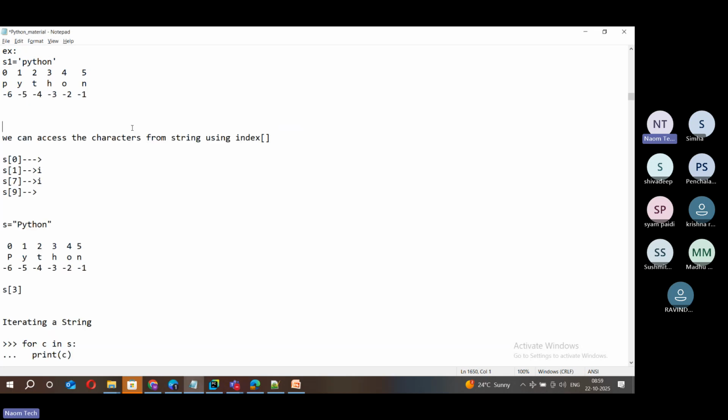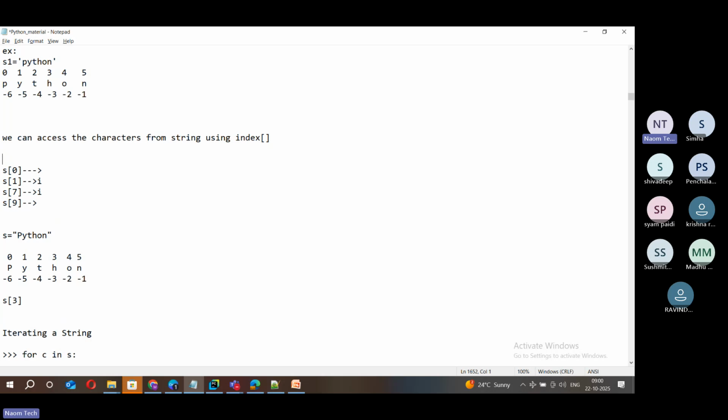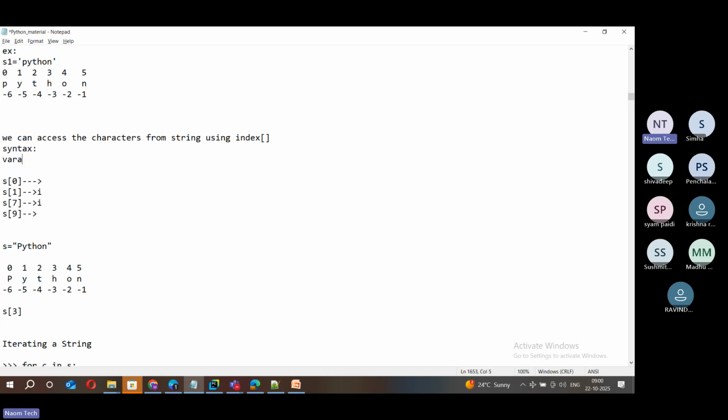So how to access strings? Generally, we access them with an index, because we know that a string is a sequential data structure. Applying indexing is always the best choice. In terms of syntax, it's the string variable name, whatever it is, with the index passed in brackets, if you want to get a value or a character from that string. So this is the syntax, and these are examples.